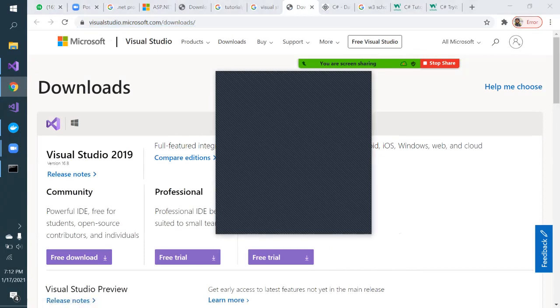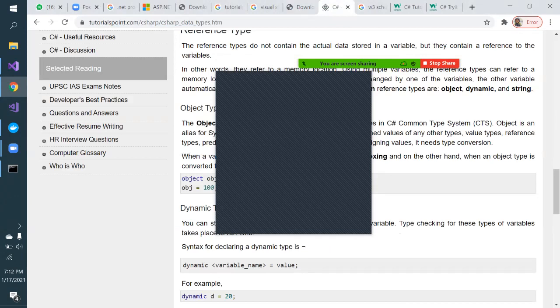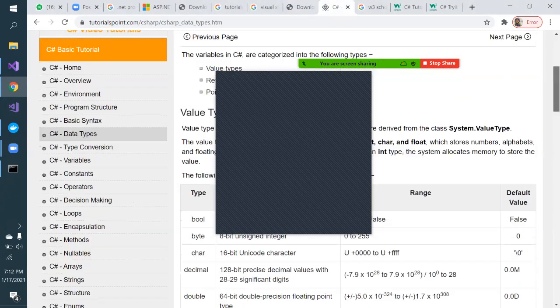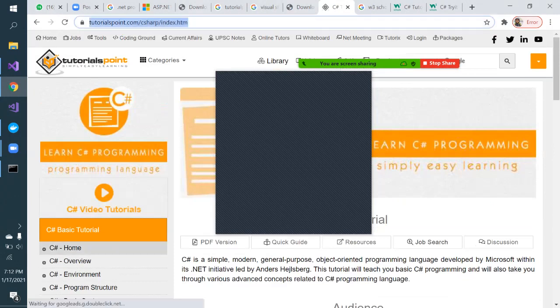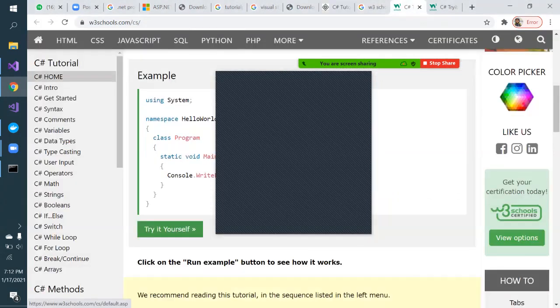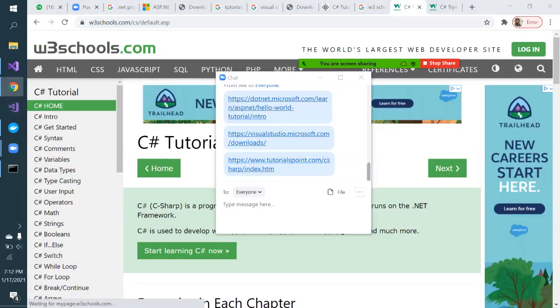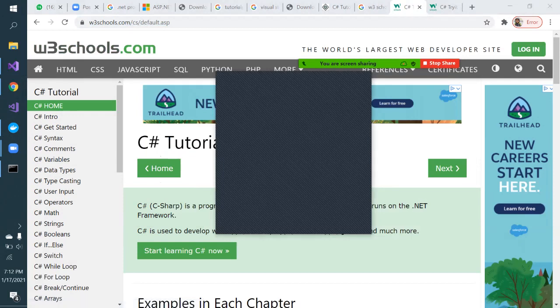And one good website is tutorials.com. Let me just give the initial link of tutorials.com C#. Another good website is W3 School. So it's all about how much you practice. If you want to follow some kind of video tutorial for .NET.